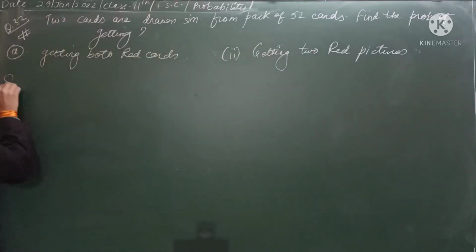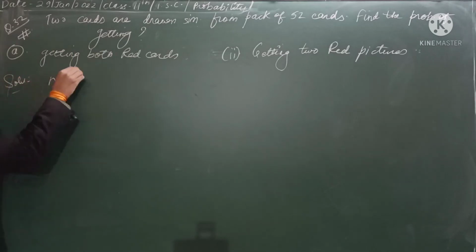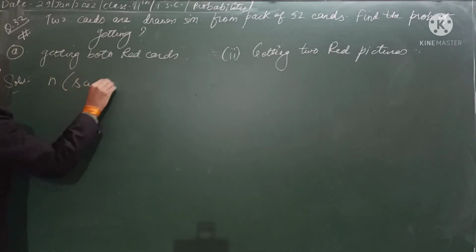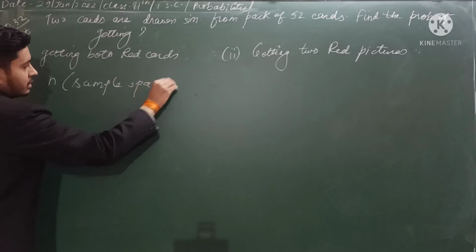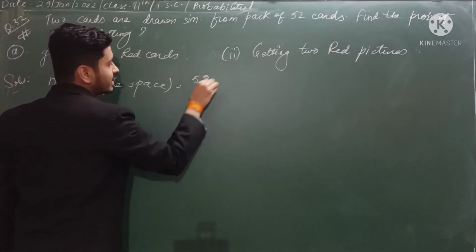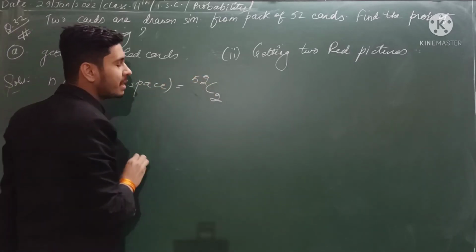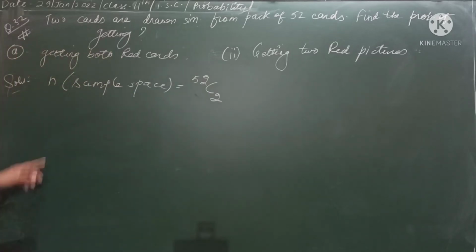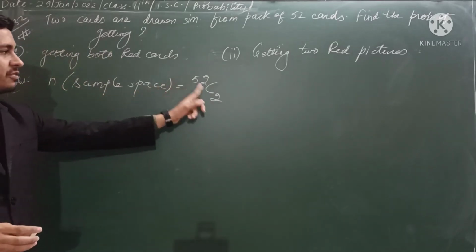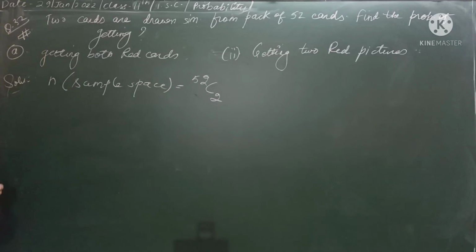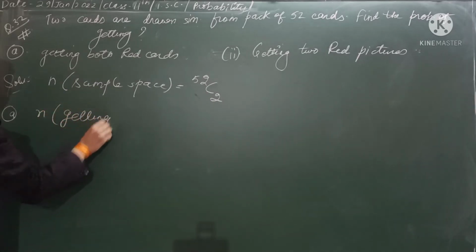So the sample space first of all. The number of sample space will be how much? 52C2. Getting my point? So the number of sample space is 52C2. And what is the first question? Getting both red cards. So what is the number of ways of getting red cards?